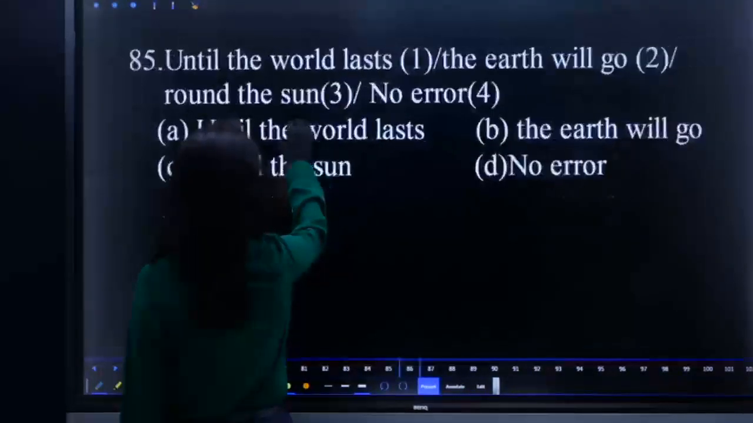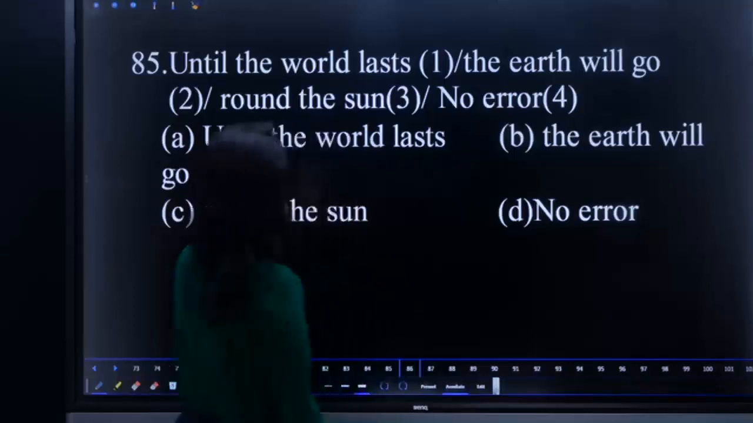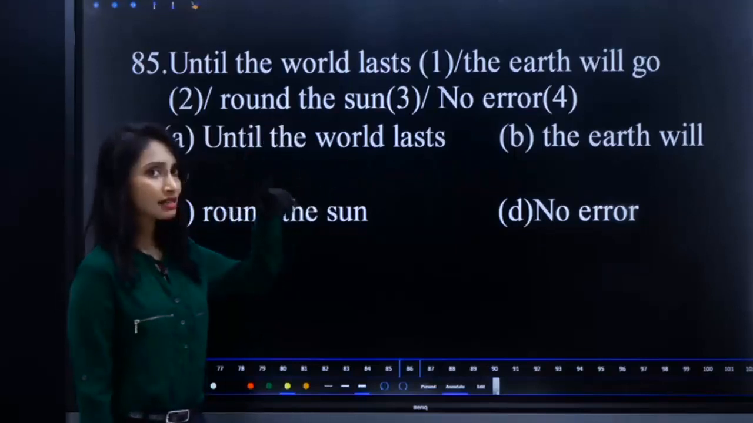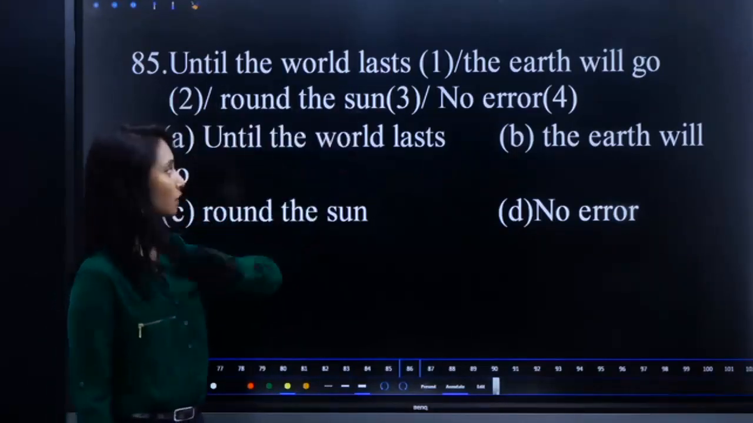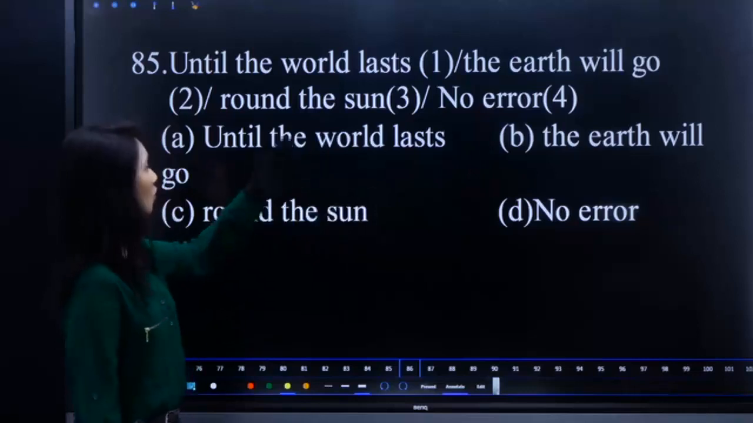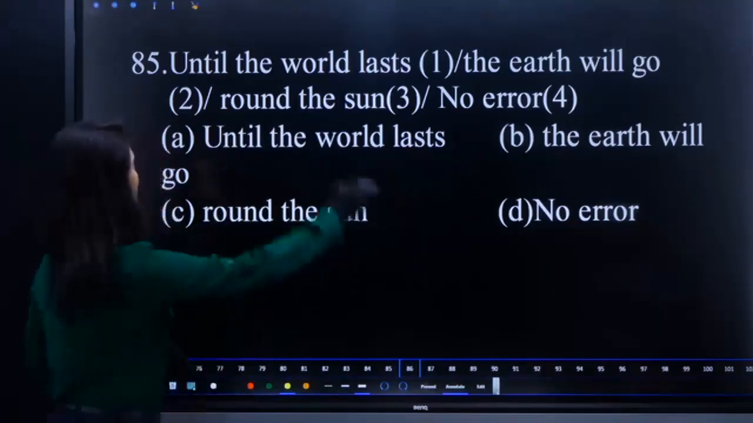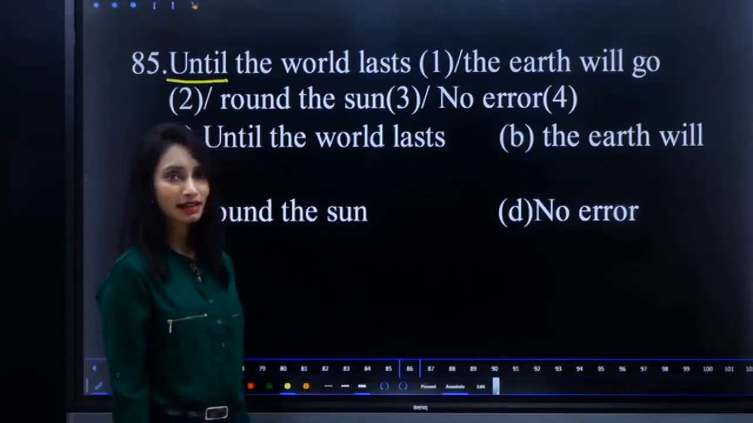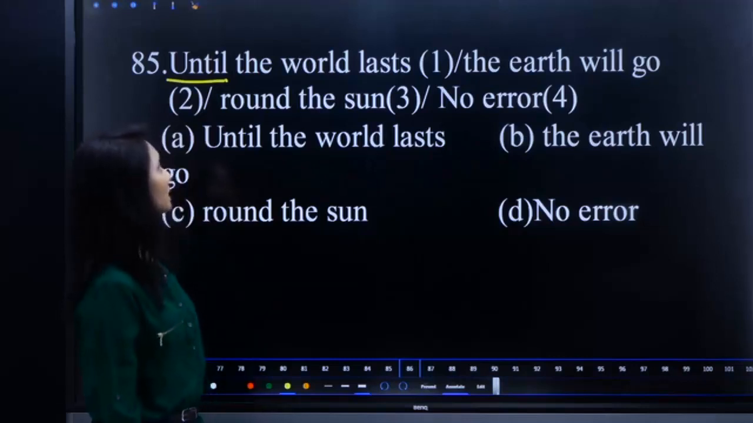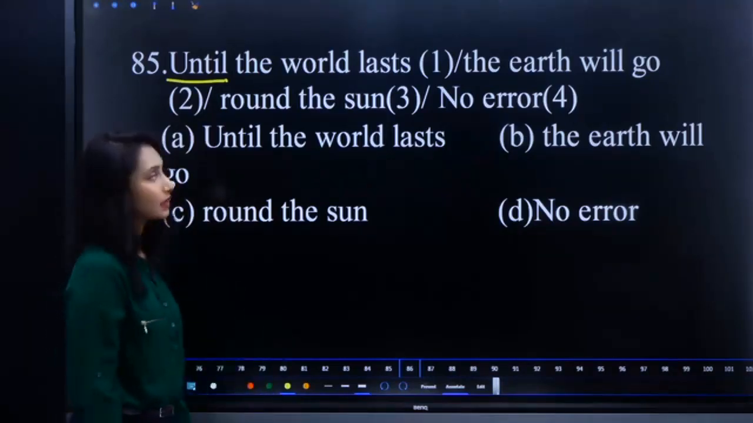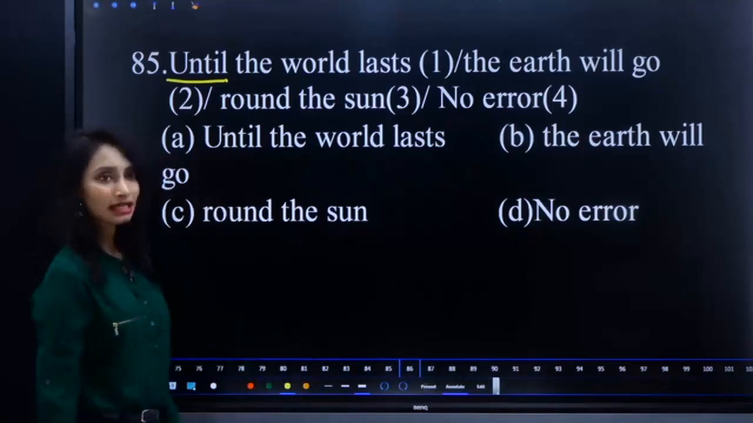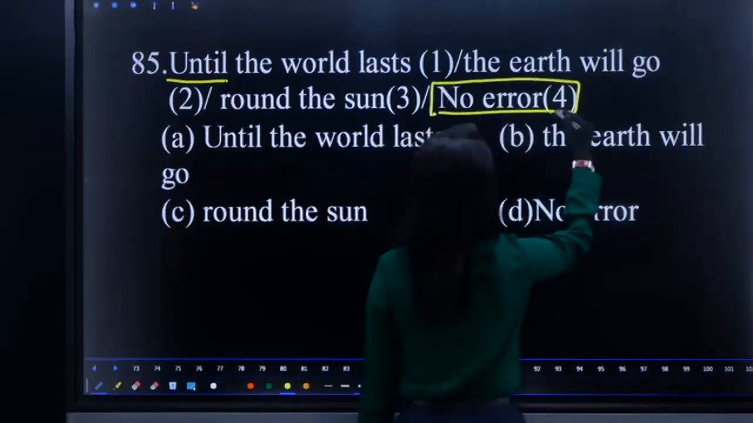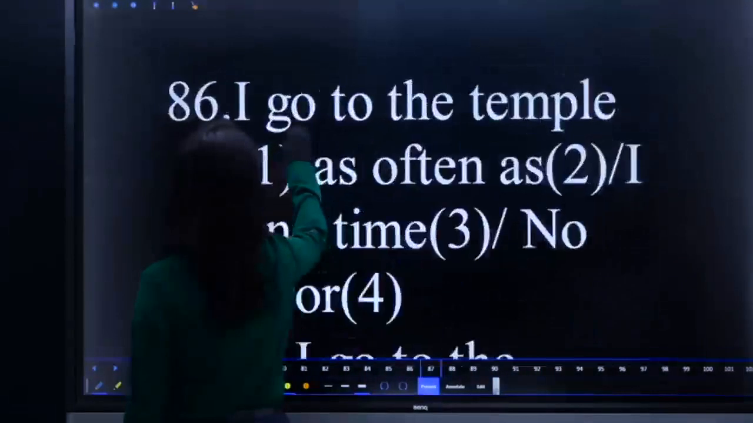Until the world lasts, the earth will go round the sun. What is the error? Until the world lasts. World is singular, so lasts. The earth will go round the sun. You know the meaning of until, right? Till that point of time. Until the world lasts, up to the time the earth will go round the sun. So it is correct. So the answer is no error. Option 4.